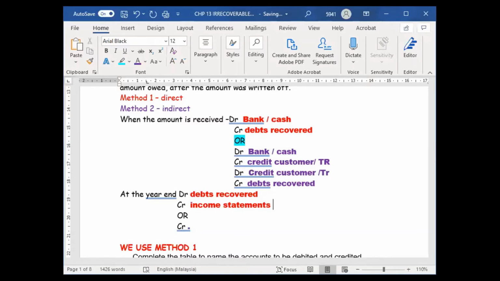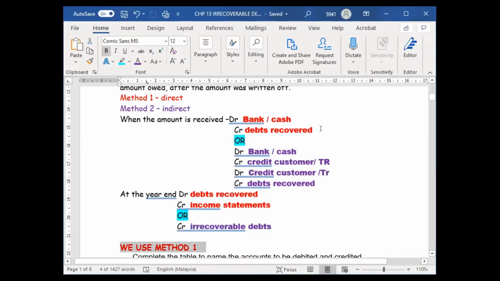And then we have another method, where we credit the irrecoverable debts, so we minus the irrecoverable debts. But in IGCSE, most of the questions, we will use method 1.